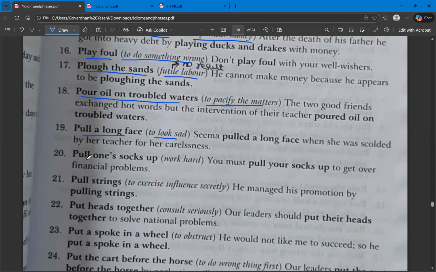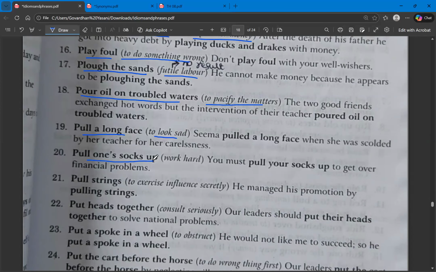The next, pull one's socks up. It means to work hard. If you want to go out, why do we go out? To work and earn money. And how do we go? We prepare ourselves, we get ready by wearing socks and shoes, then we go to work. So pull one's socks up means work hard.